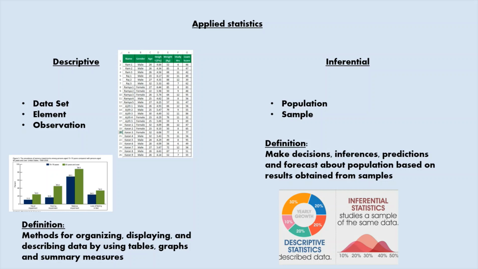If that particular data is given in a graphical form, representing what is there in the data set, then it's called descriptive statistics.